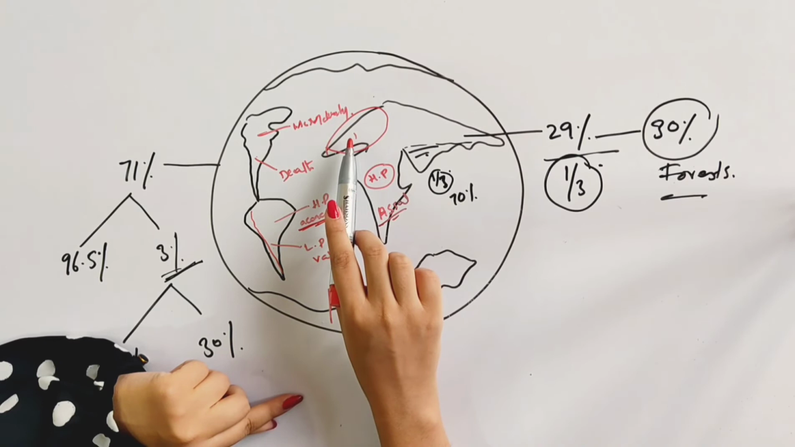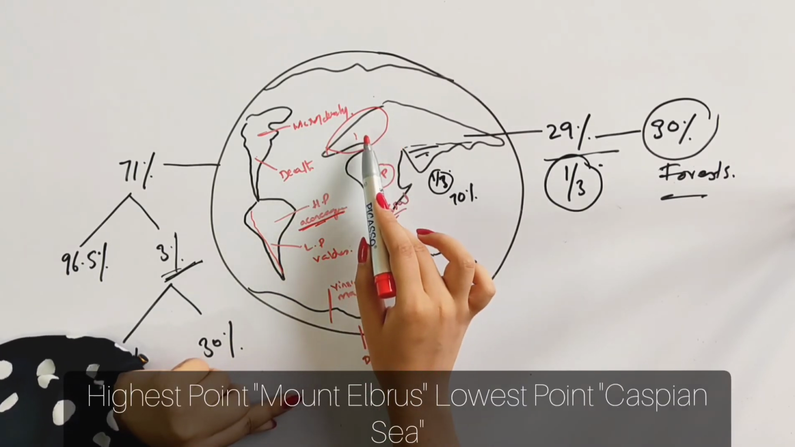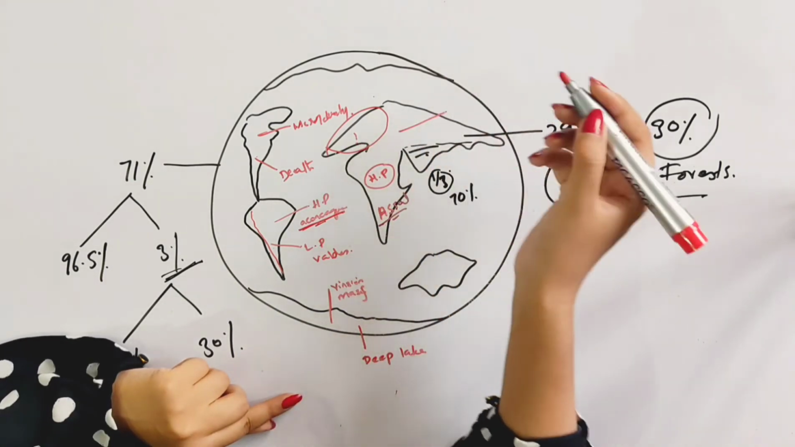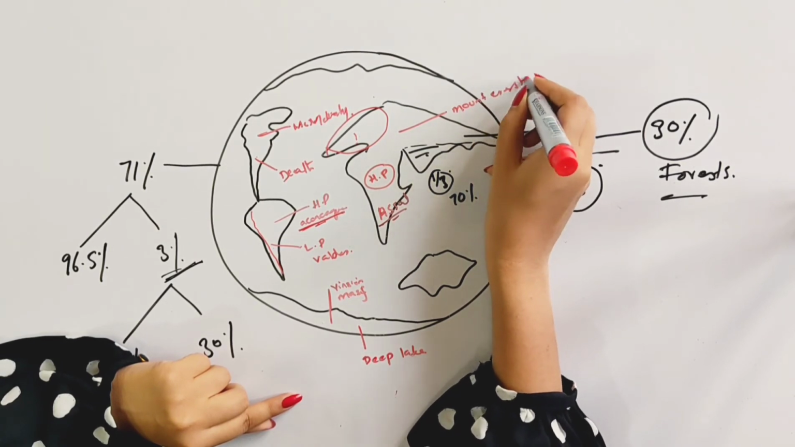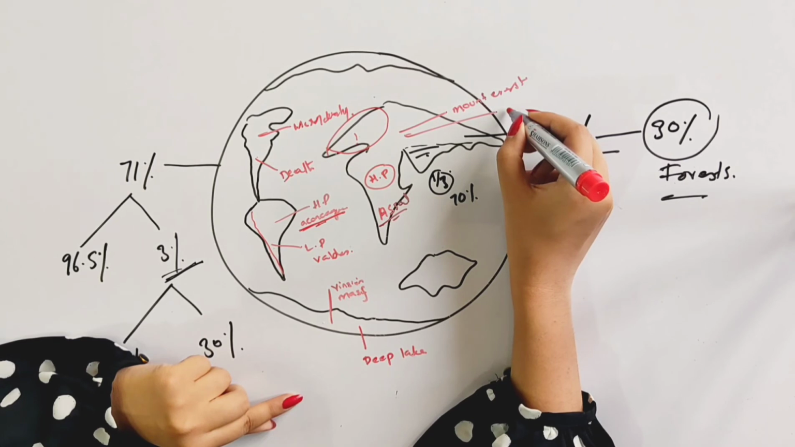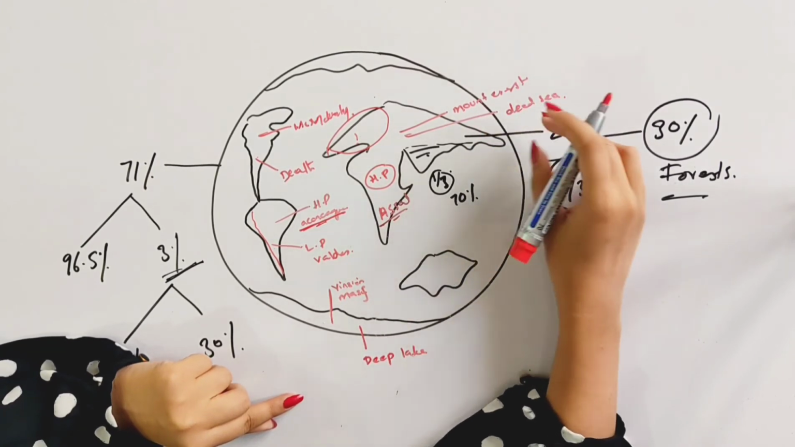Now let's come towards Europe. So the highest point is Mount Elbrus and the lowest point of Europe is Caspian Sea. Now Mount Everest is the highest point of Asia and of the world as well. And the lowest point of Asia is Dead Sea, which is between Jordan and Israel.